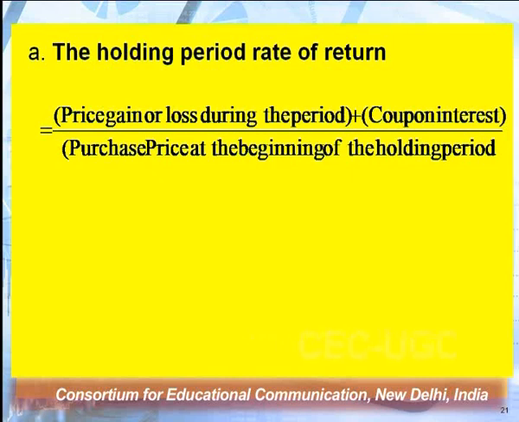In all chapters of financial management, you should always recall the very basic formula, that is, what we have to do. So here, as I told you, we'll first calculate the price gain or loss during the effective period, that is 1 year for this question, then add the coupon interest to this, and afterwards divide it by the purchase price at the beginning of the holding period. What was the purchase price at the beginning of the holding period? We'll divide by that, because that is my investment. So the return is the price gain or loss during the period plus coupon interest, and my investment is the purchase price at the beginning of the holding period.